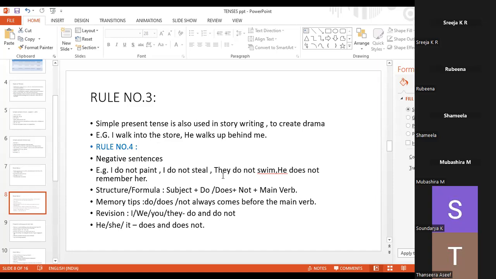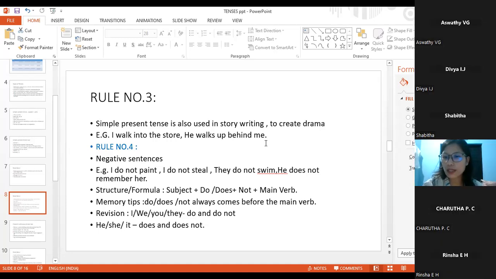In every sentence, in every type of action, we see negative sentences. All right. So when we see the word not, it becomes negative. Do you get me? Yes. Okay. Has everybody got it? Charita, you got it?